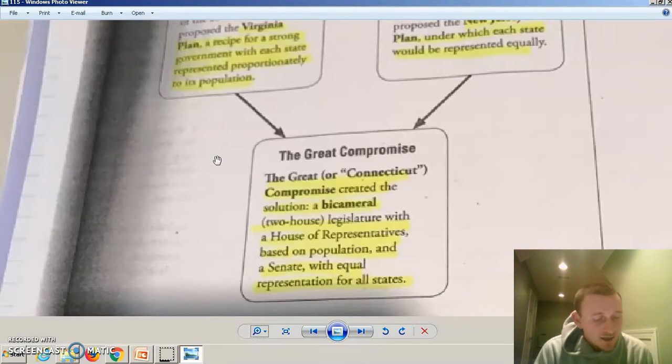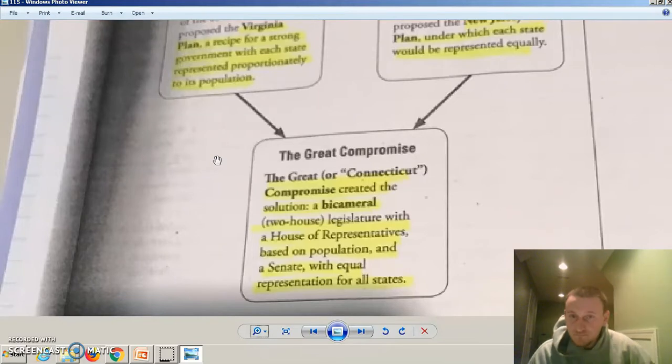So as it says, the Great Compromise created a solution. We got a bicameral, which is a two-house legislature, which we have today. So we have our legislative branch from the Great Compromise. Small states would have equal representation. Large states would have representation based on population, which is what our Senate and House of Representatives is today.